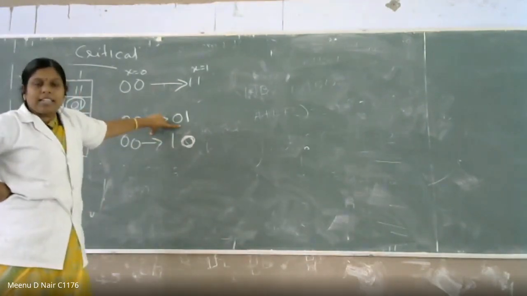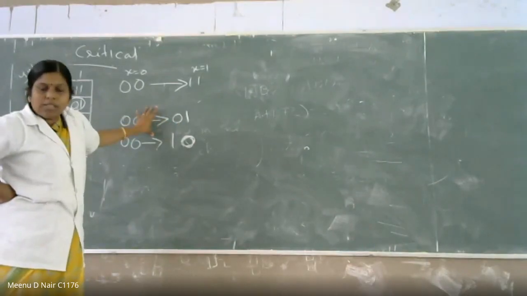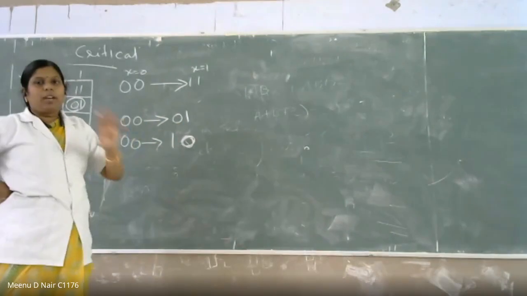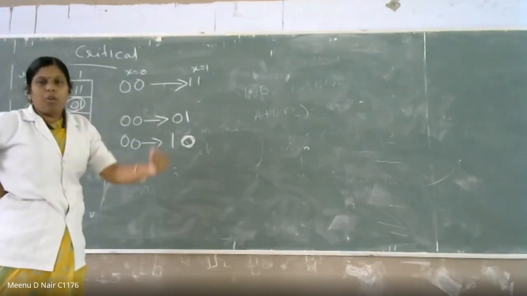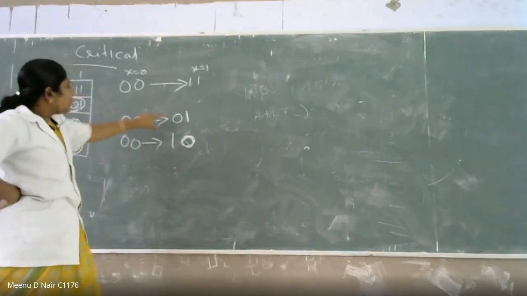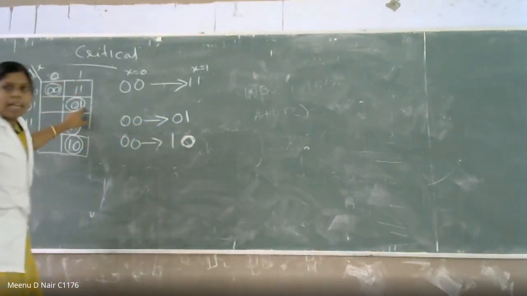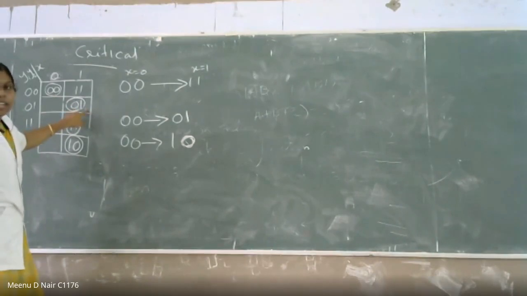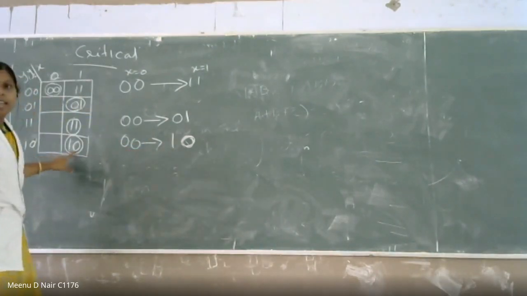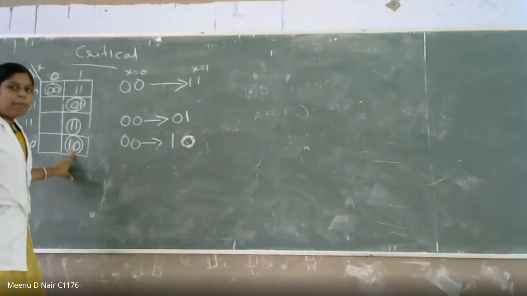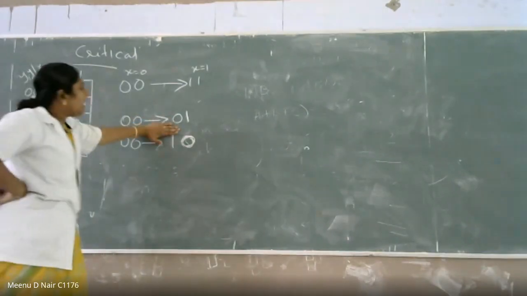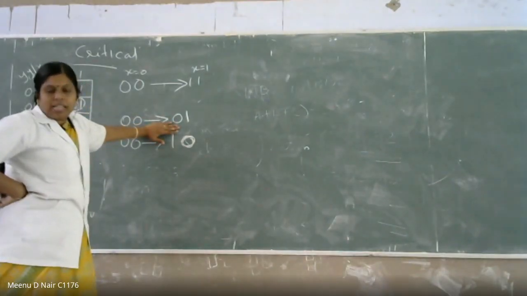In the first condition, only 0 0 and 1 1 were the stable states, and 0 1 and 1 0 were unstable states, so it would automatically move to the stable state. But see, in this condition, if 0 0 changes to 0 1, this is a stable state. And if it is moved to 1 0, it is also a stable state. So what is happening? Finally, the output will not go to 1 1. It will stay in this output itself.